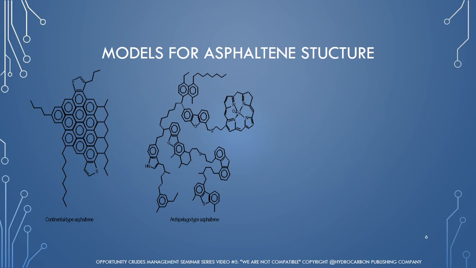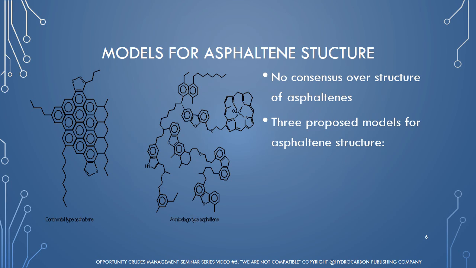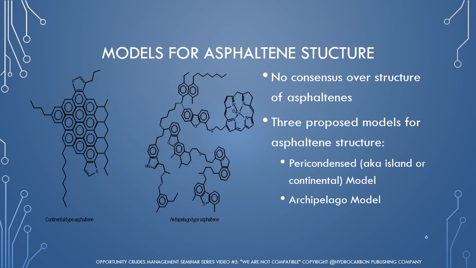As mentioned previously, there is still no consensus on the structure of asphaltenes. In fact, there are different models with evidence to support each. The two most prevalent are the paracondensed model and the archipelago model. The paracondensed, or island or continental, model describes asphaltenes as large sheets of polyaromatic molecules with alkyl and alkylphenol chains, while the archipelago model describes the structure as naphthenic and aromatic components linked together with alkyl or thioether bridges. There is spectrometric evidence for the structures of both models in asphaltenes. The paracondensed and archipelago models are both shown on the left.